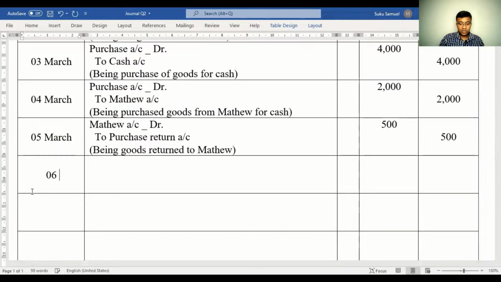The transaction on 6th tells us sold goods to Amit. Here, it's not stated whether the transaction is for cash. So we will assume this to be a credit transaction where you'll be giving the goods to Amit and Amit will be making the payment later.